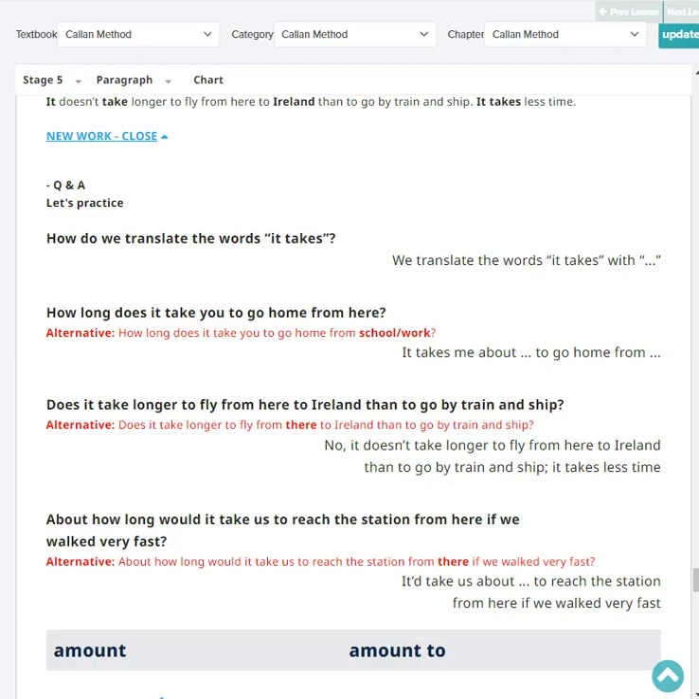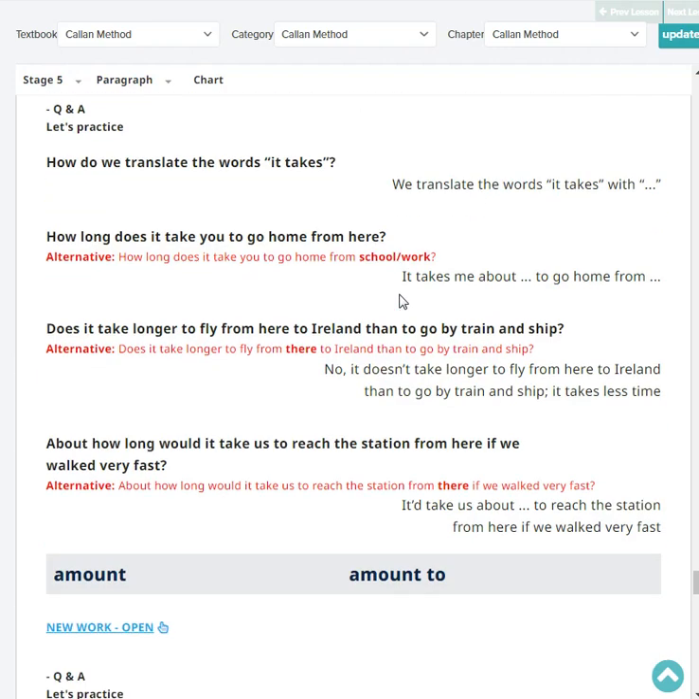About how long would it take you to reach the station from there if you walk very fast? It'd take me about 15 minutes to reach the station from here if I walk very fast. Very good.